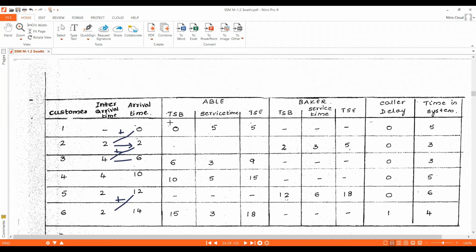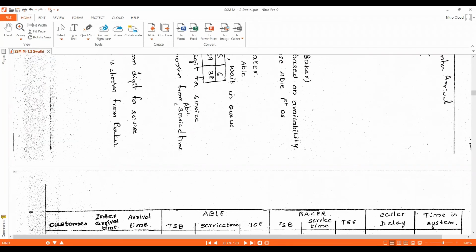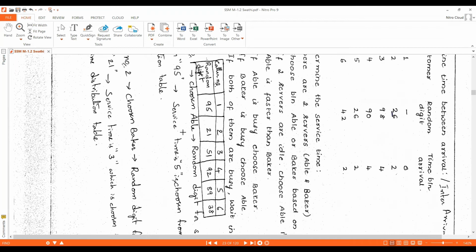Okay, so Able will start executing his job. That is, at what time will he start executing customer 1's service? At simulation clock time 0. Now we need to check the service time random digit for customer 1, which is 95.